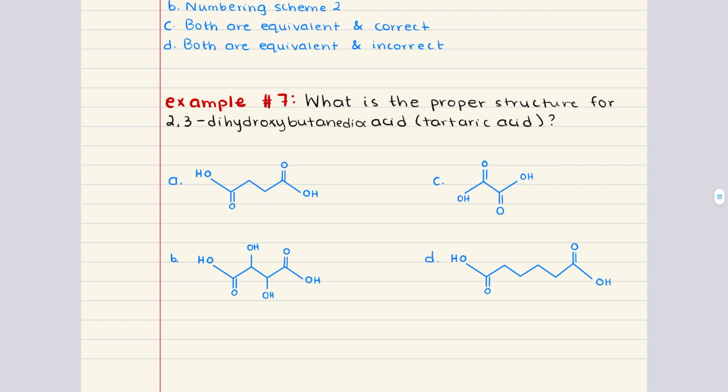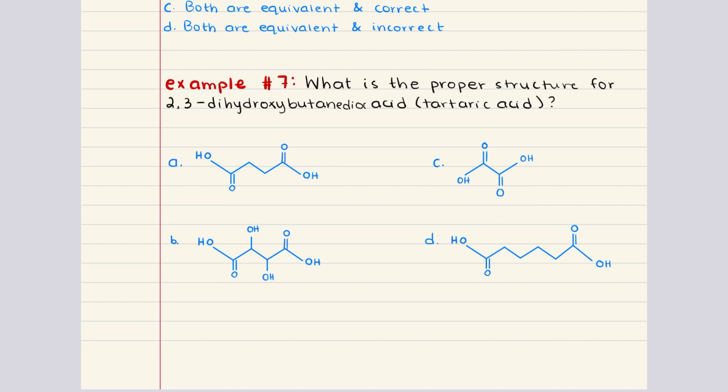Problem 7 says, what is the proper structure for 2,3-dihydroxybutane acid, also known as tartaric acid? This name tells us a lot of important details about the molecule. Let's start with the parent name, butane acid. This tells us that the parent chain has 4 carbons, and there are 2 carboxylic acid functional groups, one at each end of the chain.